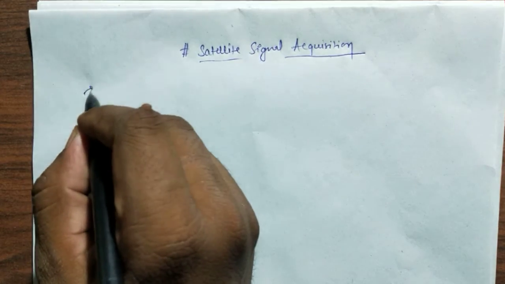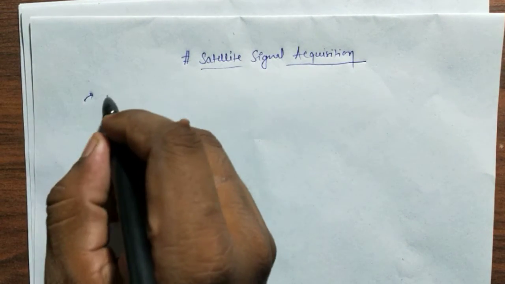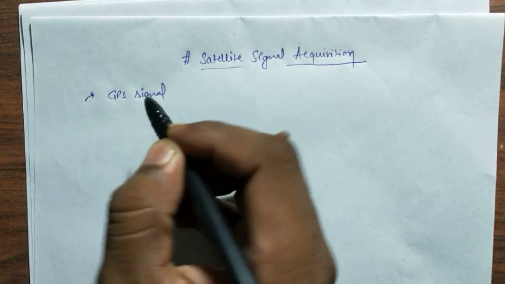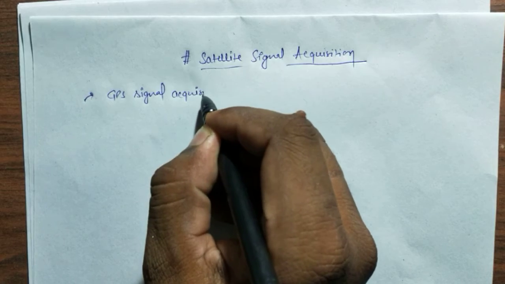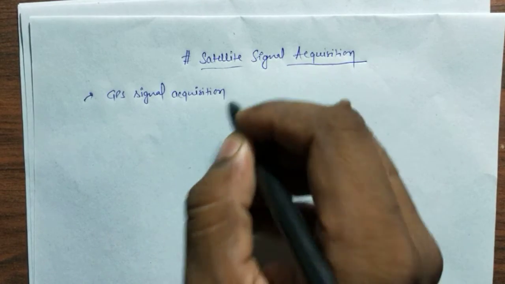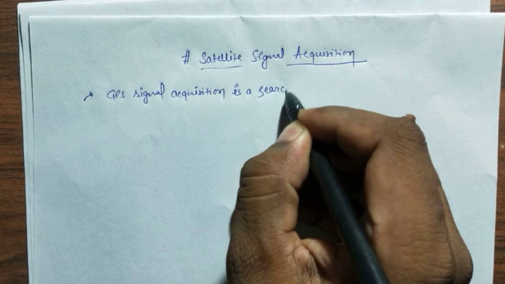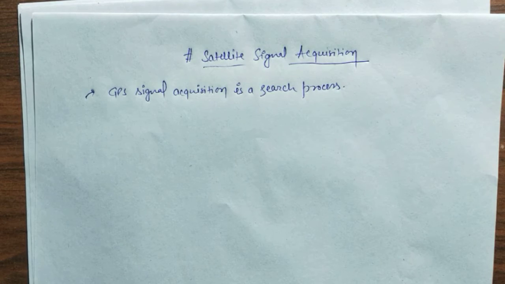Let me write the first point. GPS signal acquisition is a search process.